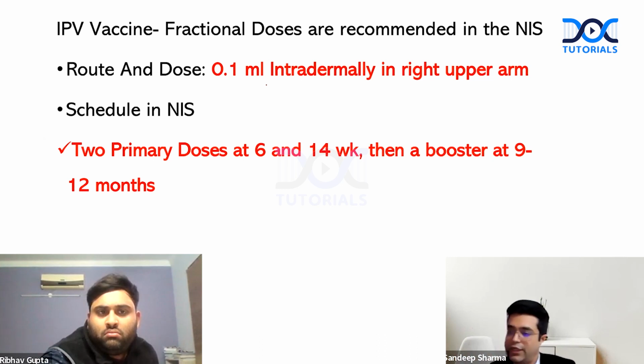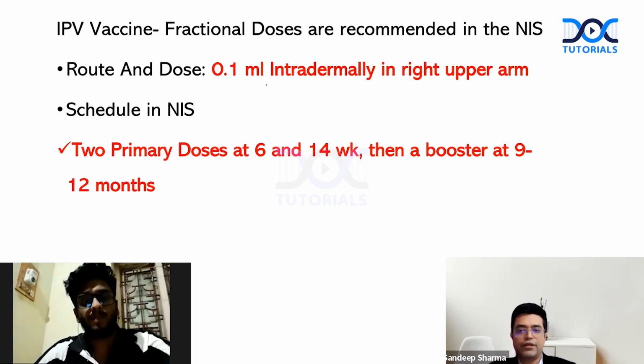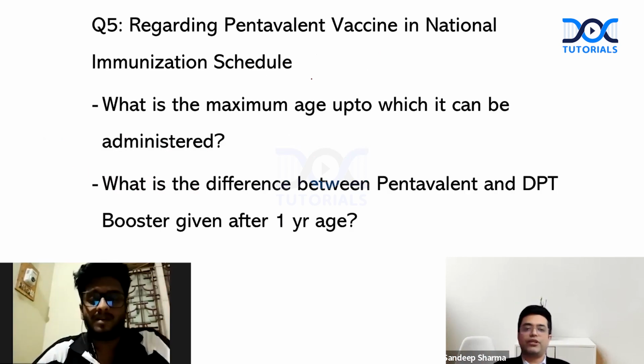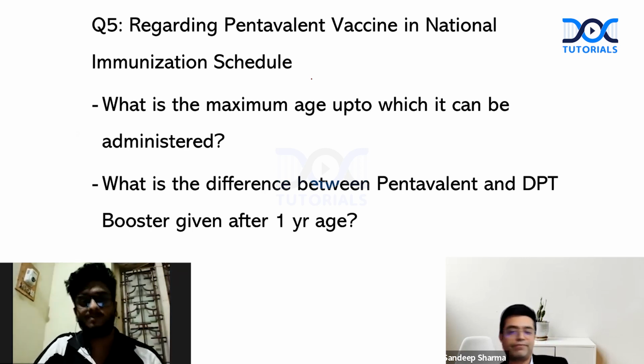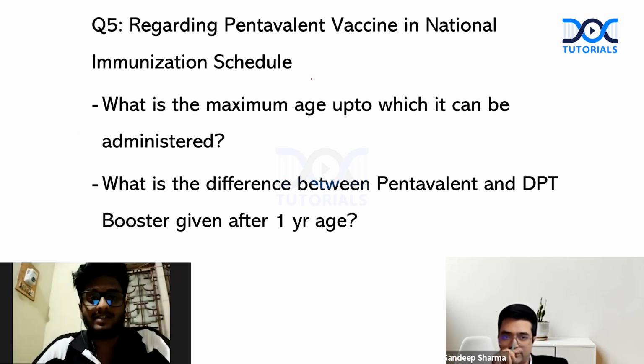So moving further, Ribhav also gets +10 in this. Dr. Satish, question number 5 comes to you. Here is your question. Regarding pentavalent vaccine in National Immunization Schedule, what is the maximum age up to which it can be administered? And second, what is the difference between pentavalent and the DPT booster given after 1 year of age? Sir, pentavalent vaccine can be given up to 1 year of age.